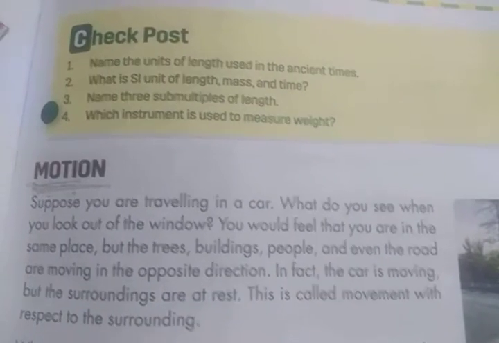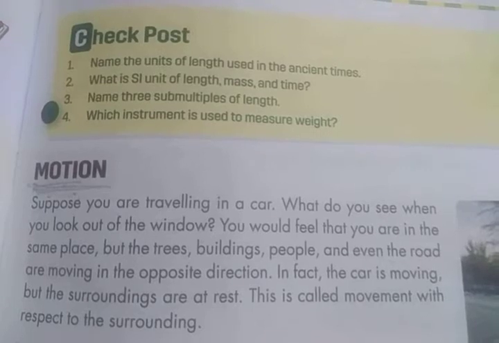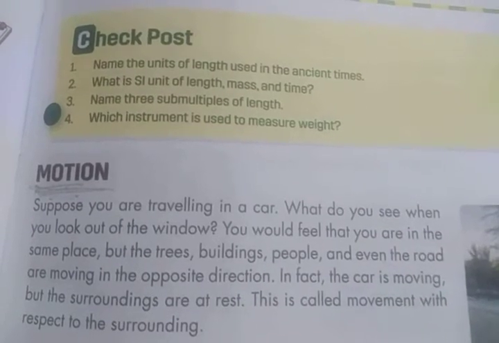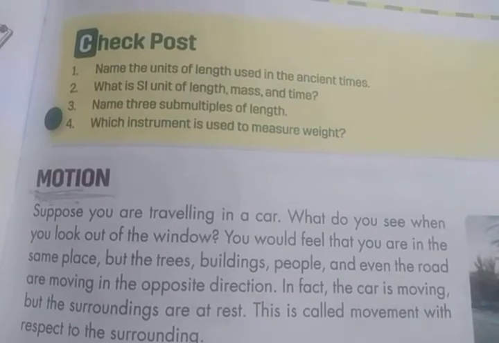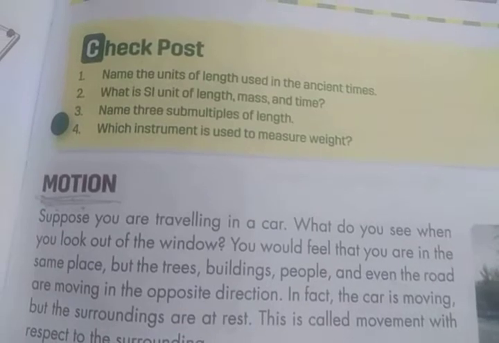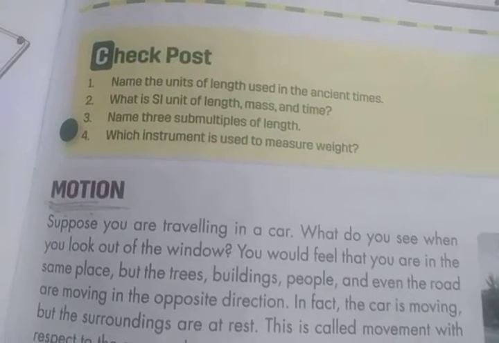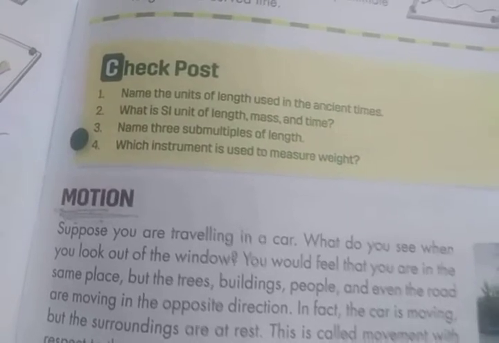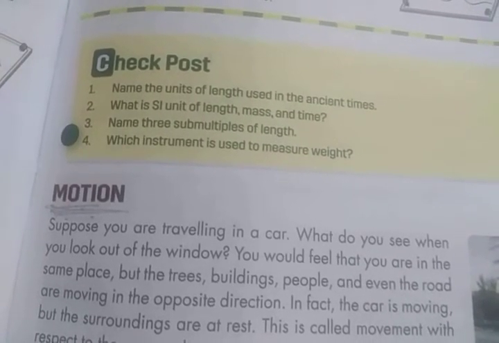Suppose we are traveling in a car, what do we see? We feel that we are in the same place, but the trees, buildings, people, and even the road are moving in the opposite direction.